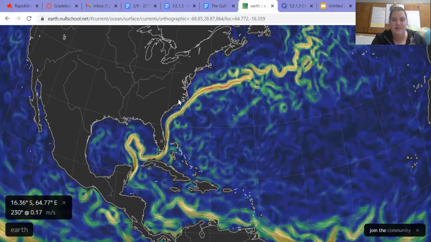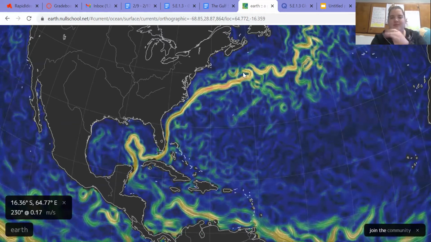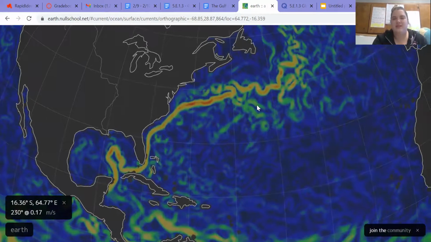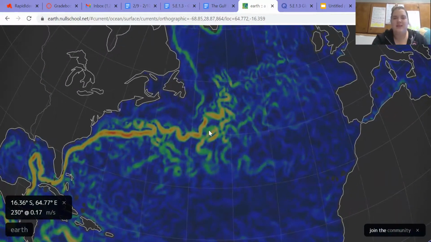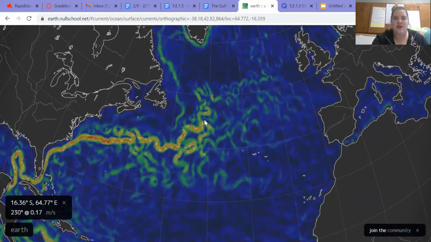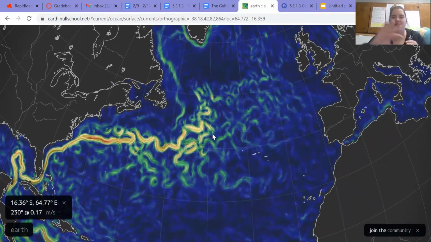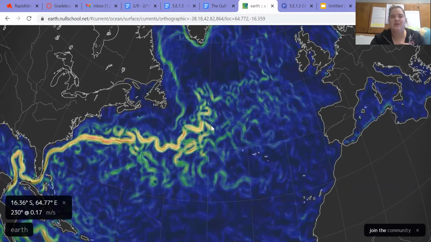So we live right around here in North Carolina. It is coming right past us and it is going upwards through the Atlantic Ocean. And you can see that it's even starting to travel and branch out as it gets closer to up here in Canada and over here in Europe. It's starting to branch out.